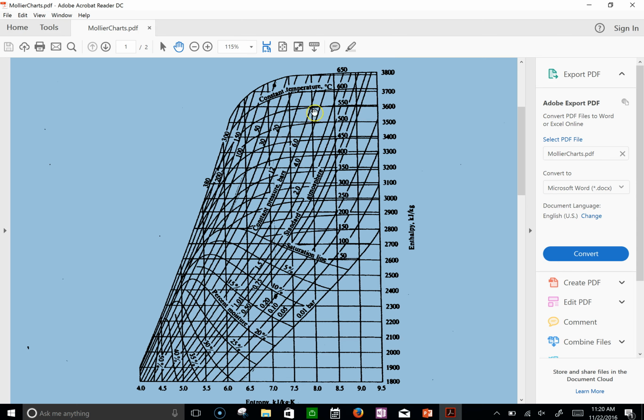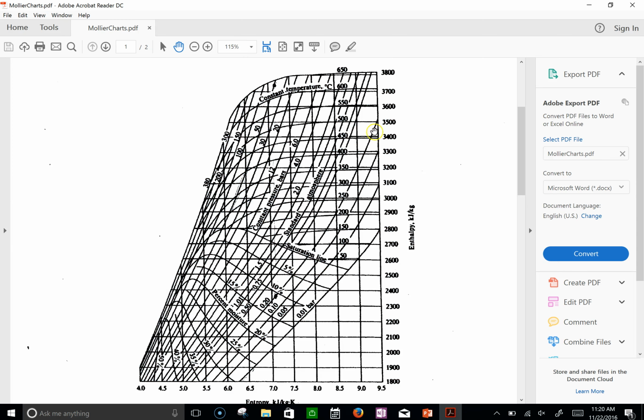Oh, 640. Oh, okay, that's why. So we're at 640, which is way up here, and 50 bar. So we're right here, where this black dot is. So about 3750. Okay.